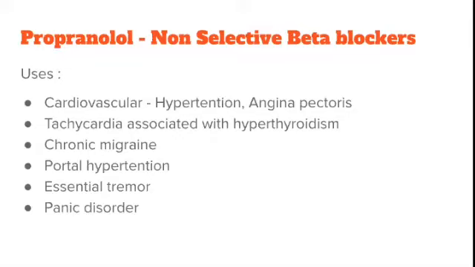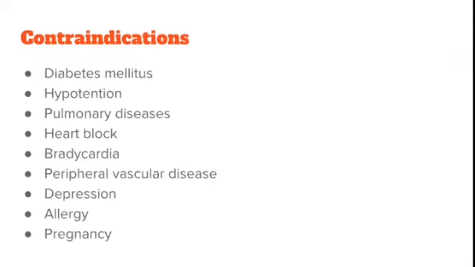Chronic migraine, portal hypertension, essential tremors. In a patient with essential tremor, by blocking epinephrine and norepinephrine, it reduces the tremors. And in panic disorder also, the patient may have palpitation and tremors, and the secretion of adrenaline is suppressed by propranolol action. So the uses are cardiovascular, tachycardia that is antiarrhythmic in hyperthyroidism, chronic migraine, portal hypertension, essential tremor and panic disorder. What are the contraindications of propranolol?